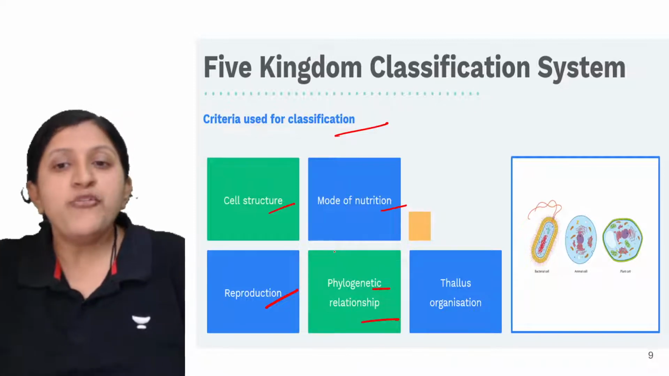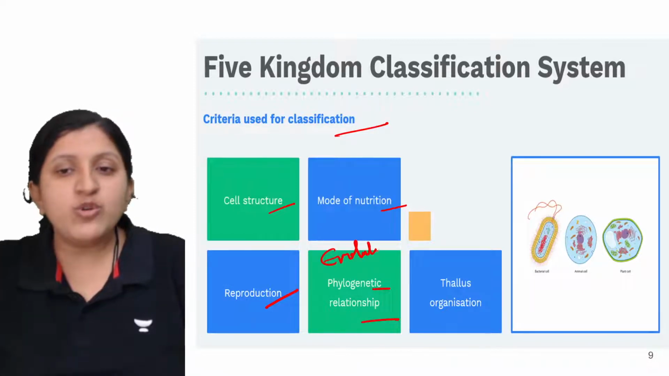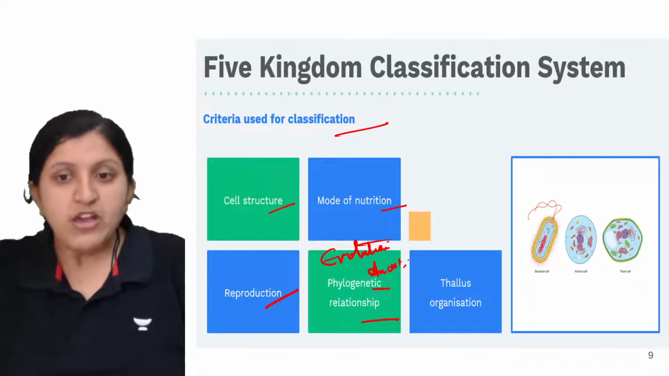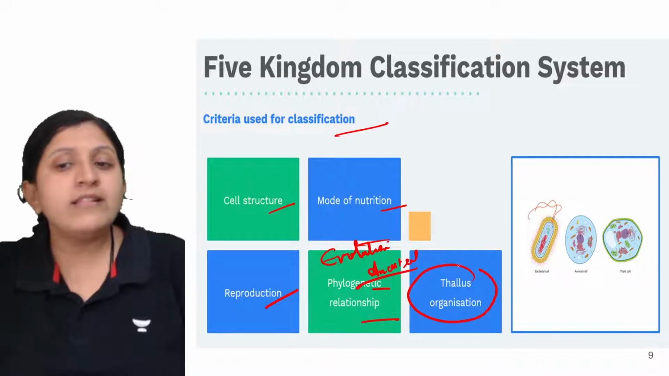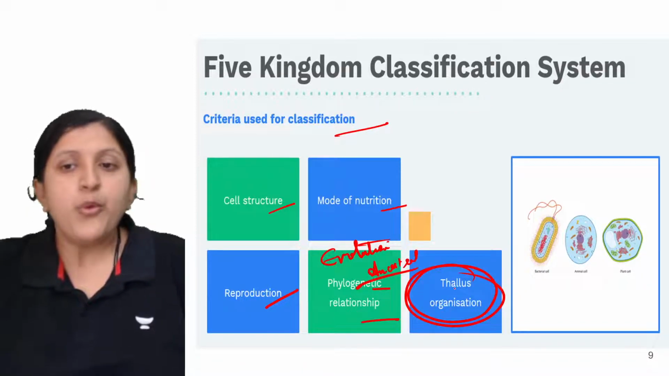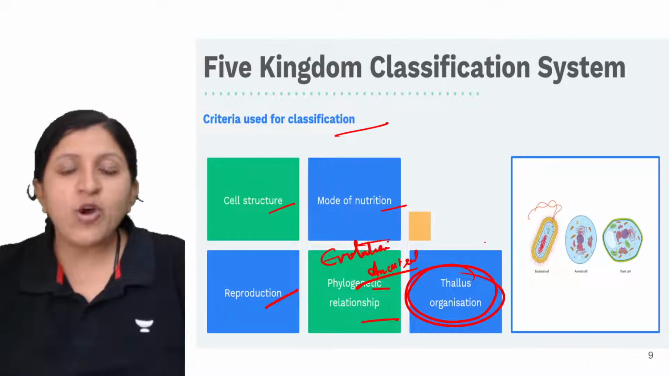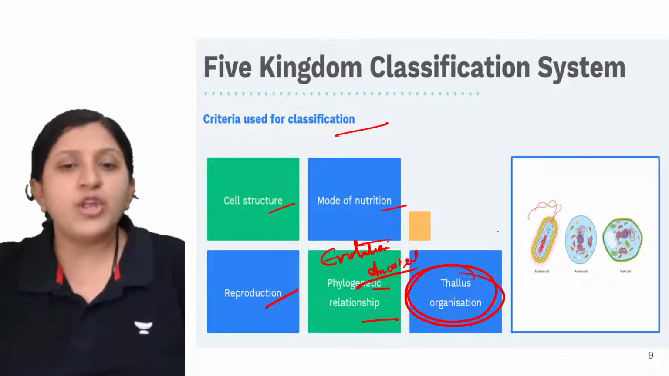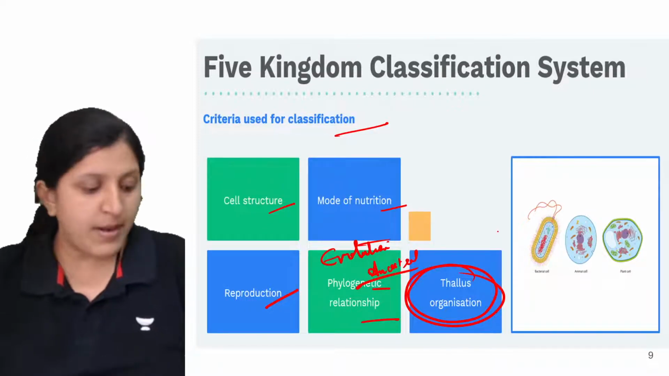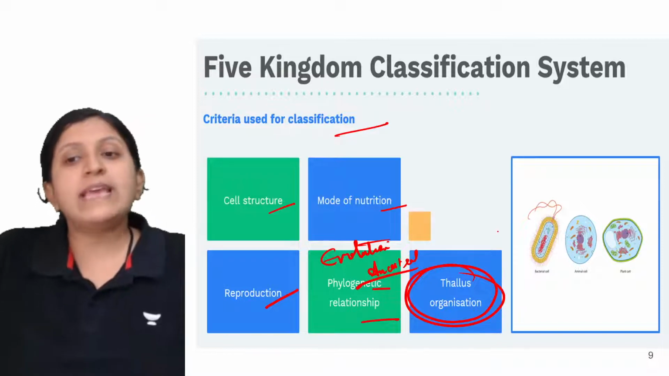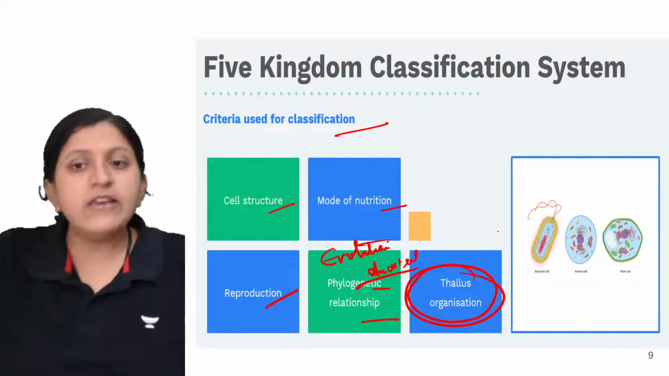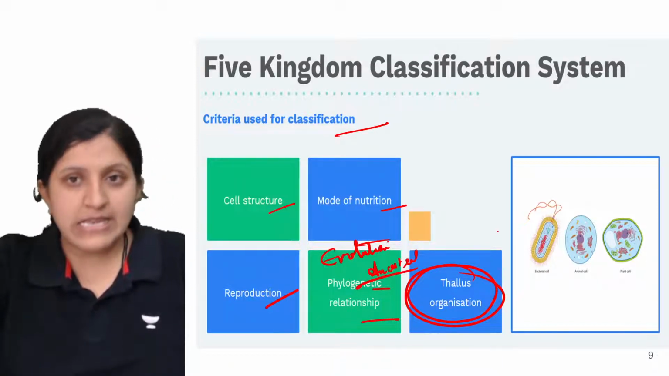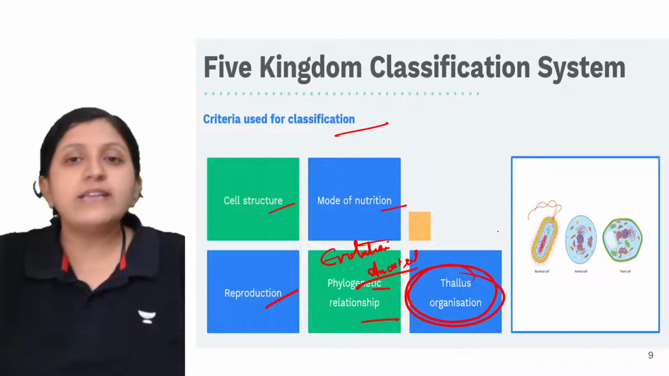So what exactly is a phylogenetic relation? That is the evolutionary relationship, or we can say ancestral relationship. And the thallus organization is nothing but the body organization of these organisms, whether they are unicellular or multicellular. So unicellular or multicellular is looked at here. These are some of the features.